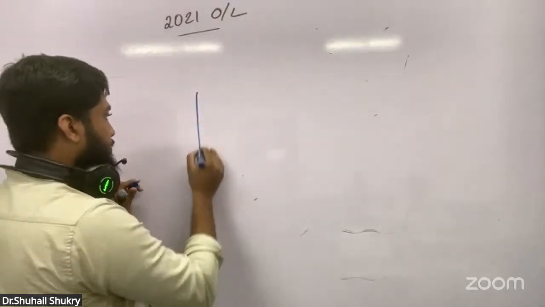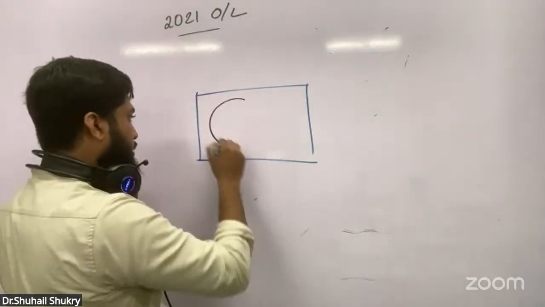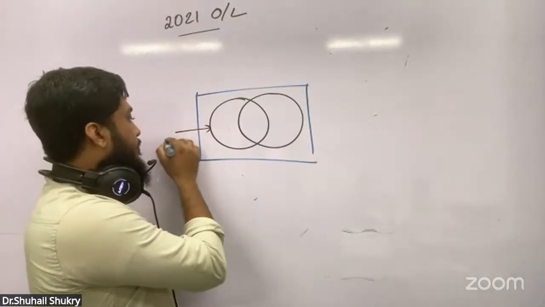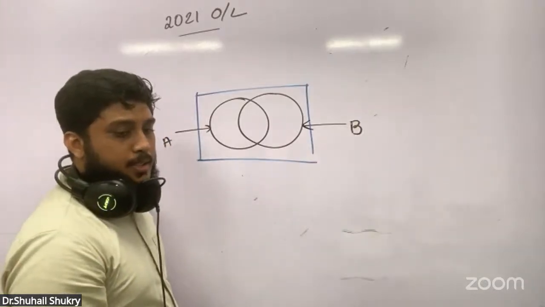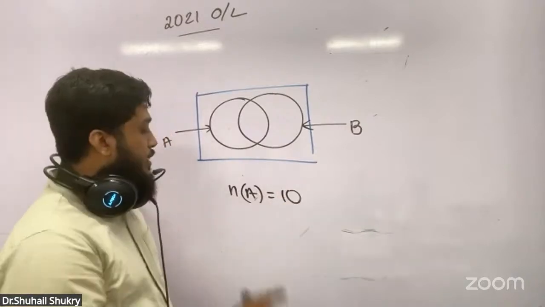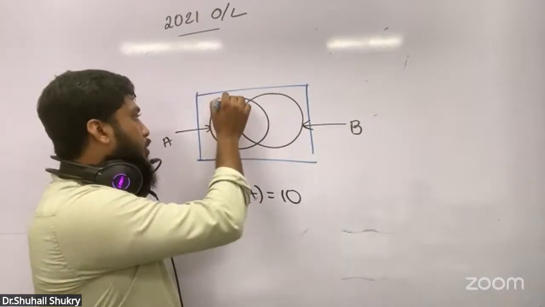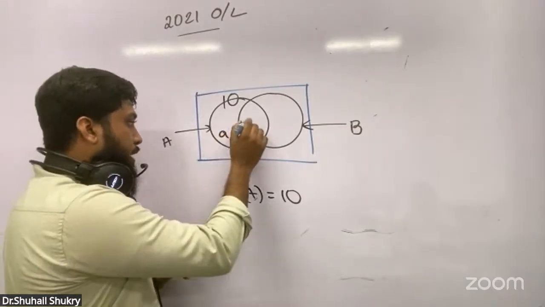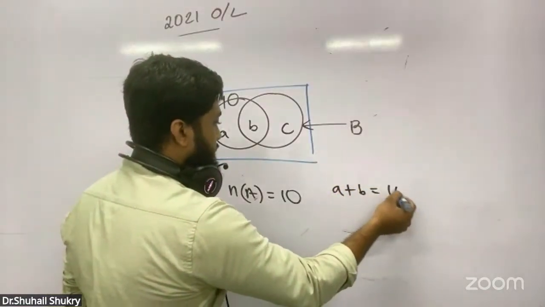Now see this. This is number 15. This is A. This is B. They have said n(A) equals 10. What does it mean by n(A)? Number of elements in A. Again, the addition of these both regions is how much? If I put these as a, b, c, it means a plus b is 10.